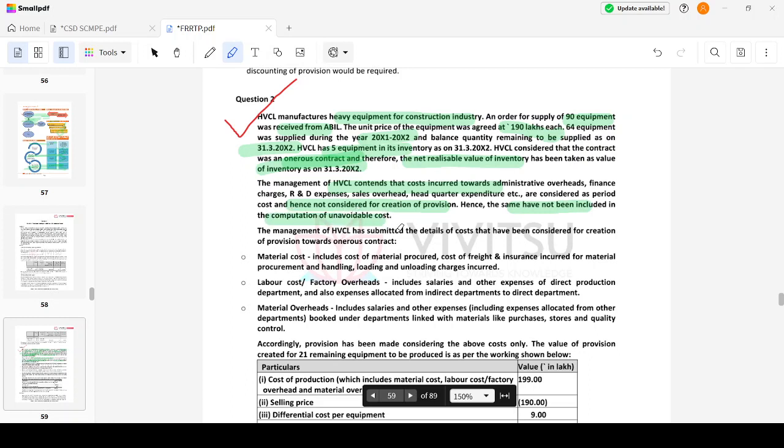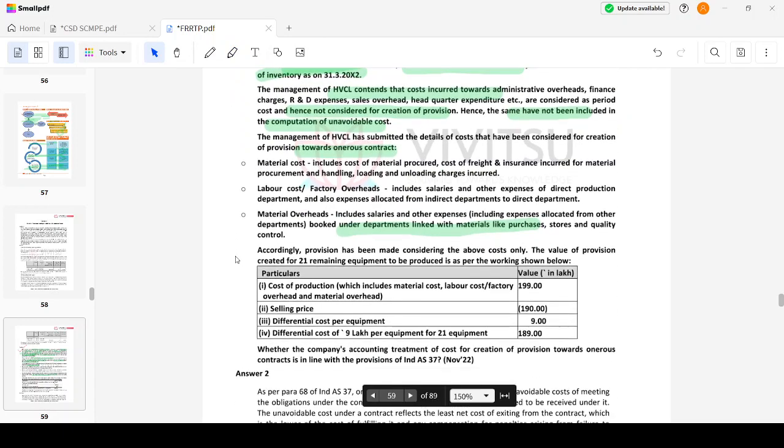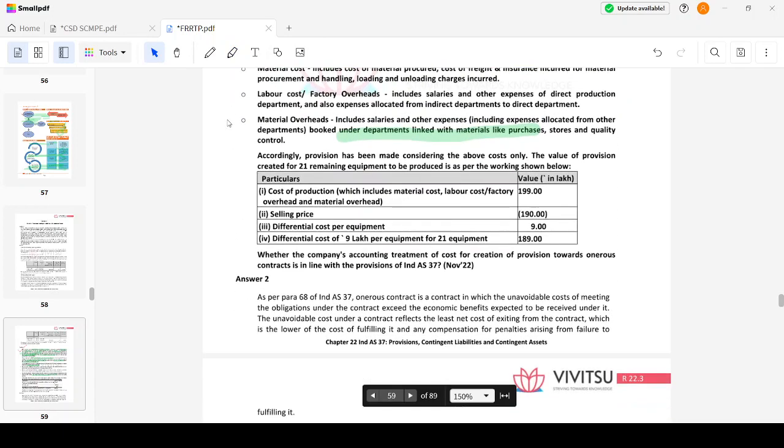The management of HPCL has submitted the details of cost and has considered the creation of provision towards the onerous contract. Material cost includes the material procured, provided, everything. Then labor cost, material overheads, booked on a department linked with materials. Accordingly, provision has been made considering the above cost only. The value of the provision is created for the 21 remaining equipment to be produced.